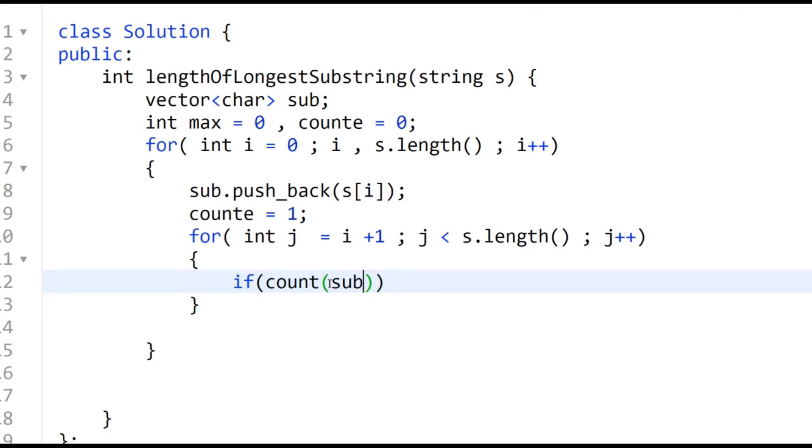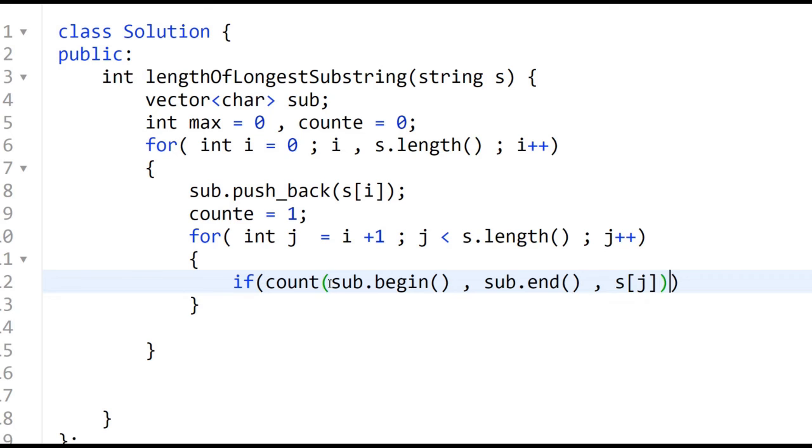So our range is sub dot begin to sub dot end. I'll provide the link where you can go and read about this function, which counts the number of occurrences of an element in a vector. And we have s of j.